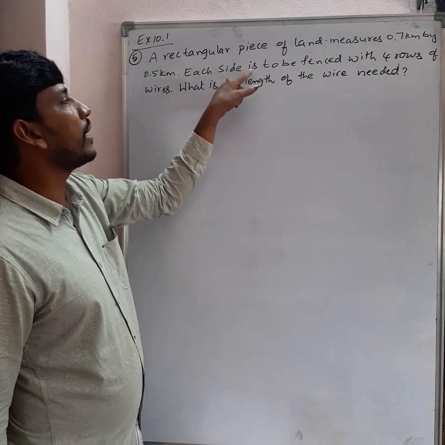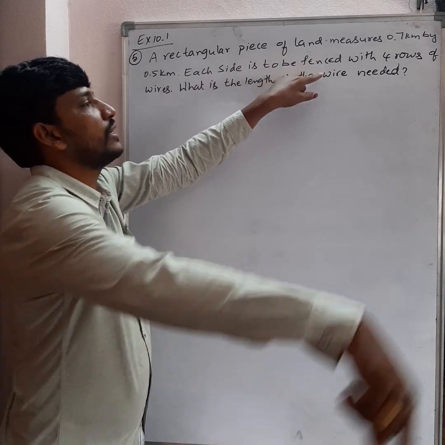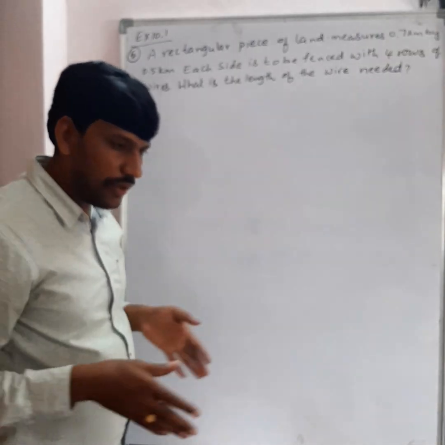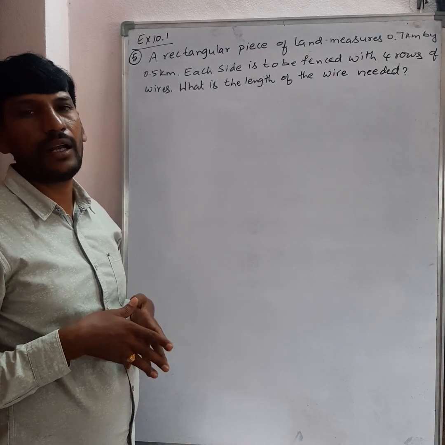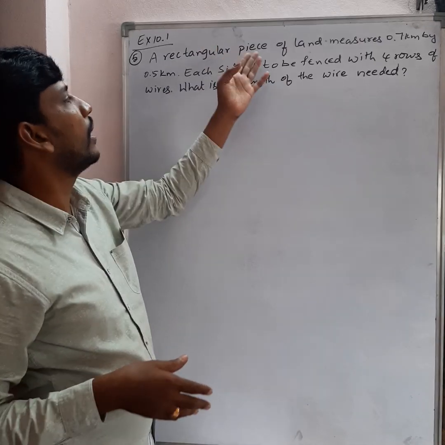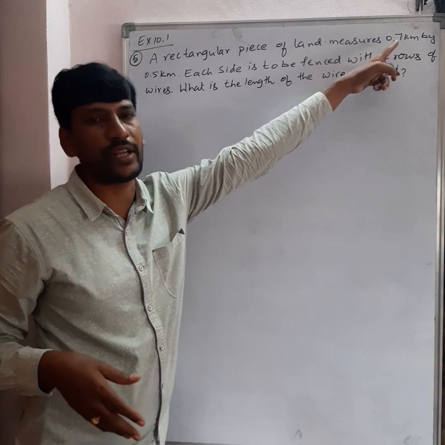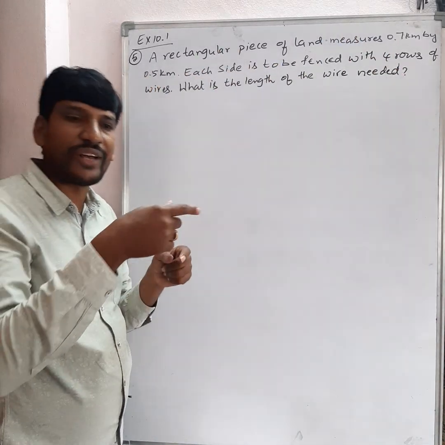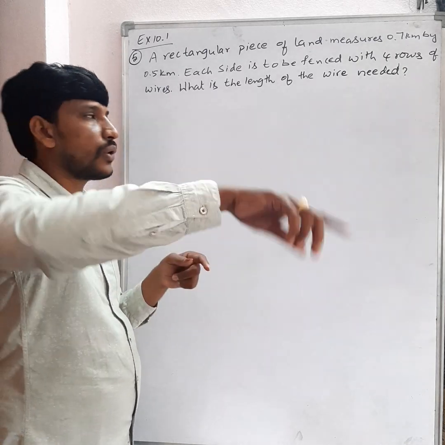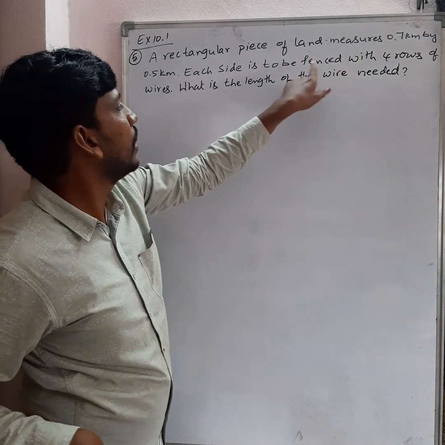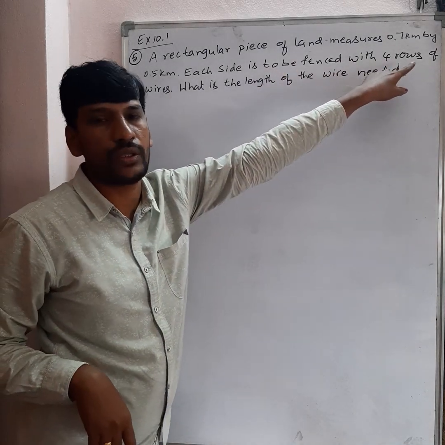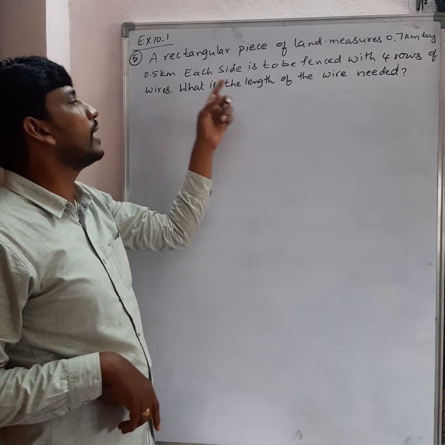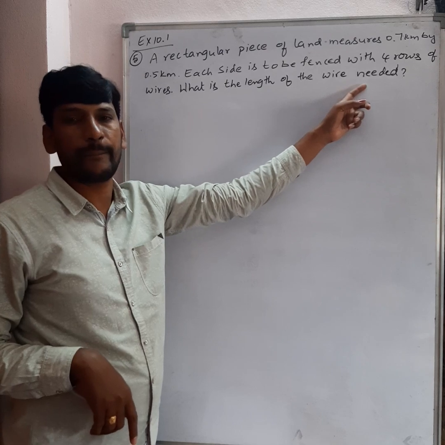Each side is to be fenced with 4 rows. See, there is a land in the shape of a rectangle. The length of the rectangular piece of land is 0.7 kilometer and the breadth is 0.5 kilometer, and it is fenced with 4 rows of wire. Clear? What is the length of the wire needed?